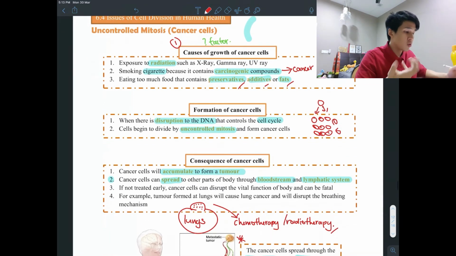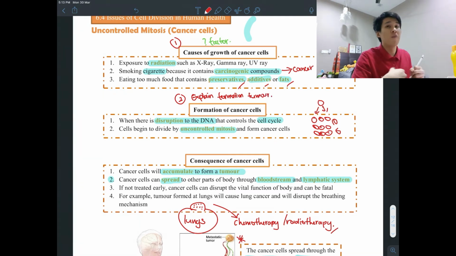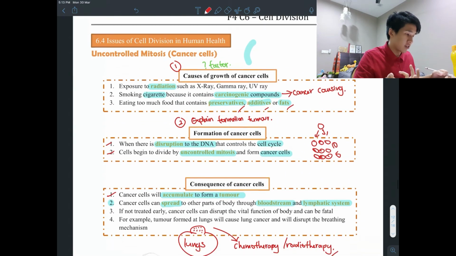Okay, number two, they might ask you to explain the formation of a tumor. So how does a tumor form? Remember, a tumor is formed from cancer cells. So you have to start by explaining where the cancer cell comes from. So you have to start by saying this: DNA got a problem, cells divide by uncontrolled mitosis, and produce cancer cells. Once cancer cells are produced, they will accumulate at one part of your body, swell up, and finally form a tumor. Okay? Yep. So those are cancer cells. Okay.